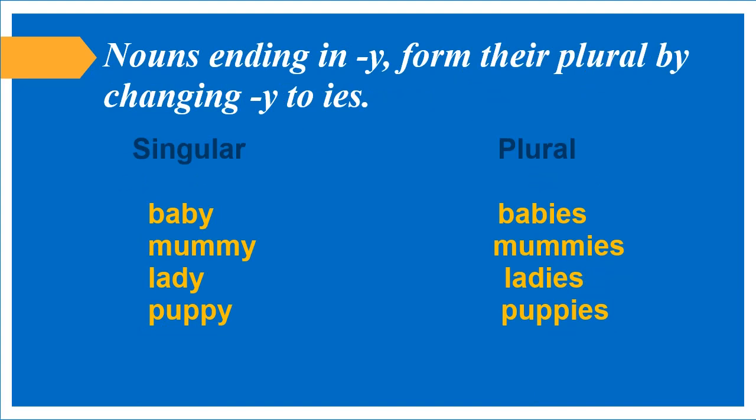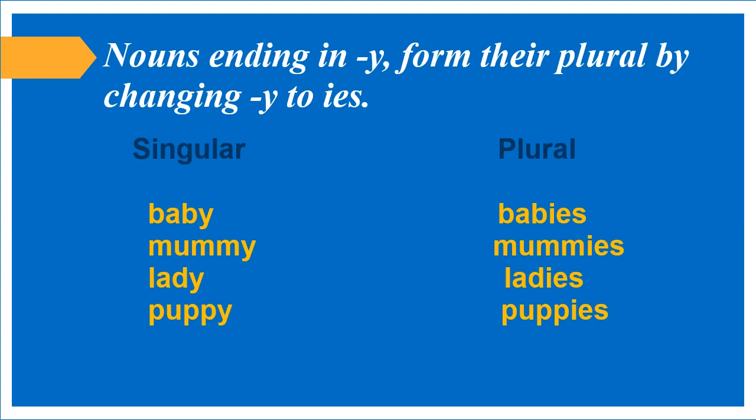Nouns ending in y form their plural by changing y to ies. Children, if a noun is ending in y, how do we form its plural? We will change y into ies. Baby, babies. Here the noun baby is ending in y. So we will remove y and we will add ies.